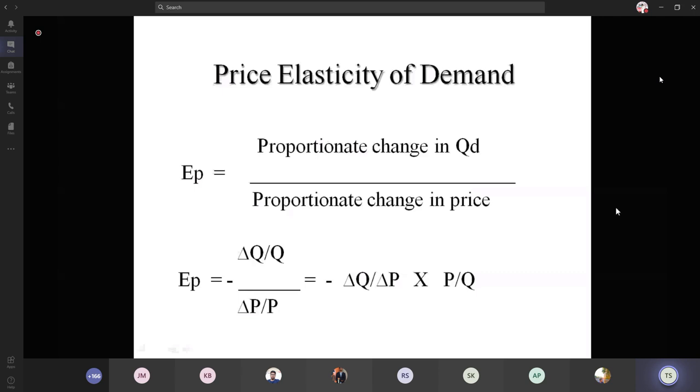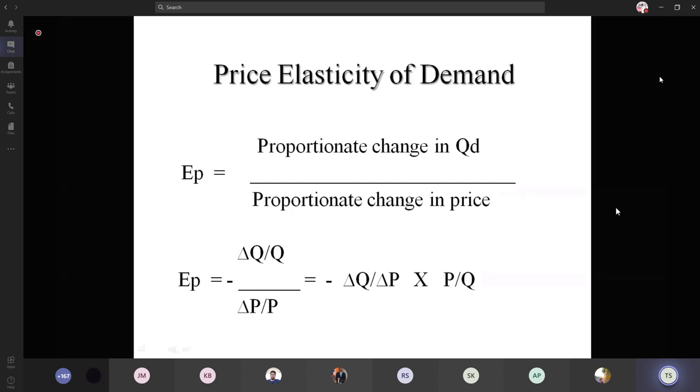So delta Q by Q is equal to the change in the quantity demanded between the new and the old, the difference between these two quantities demanded, divided by the original, the old quantity demanded, the whole divided by delta P by P. Delta P refers to the difference in the prices, old and new, and P refers to the old price.